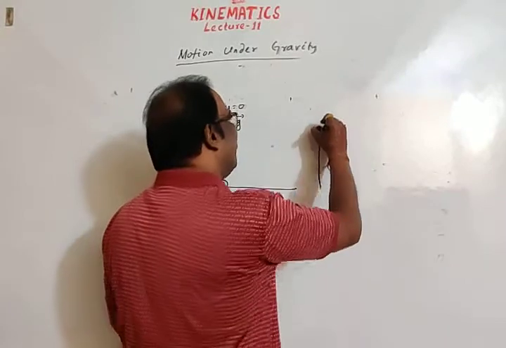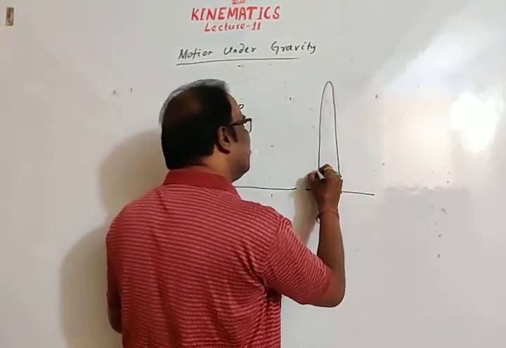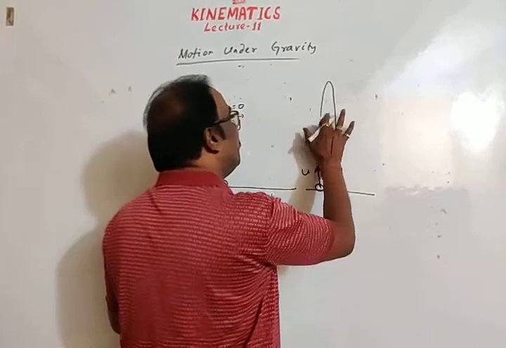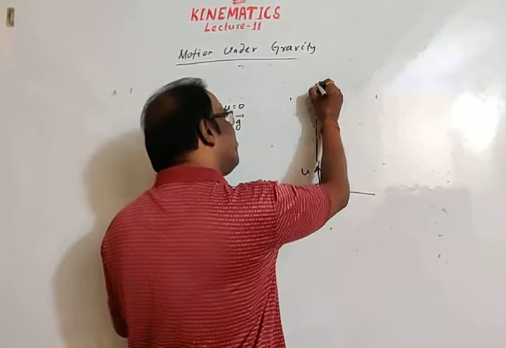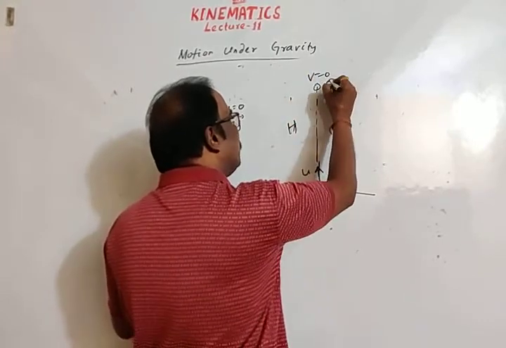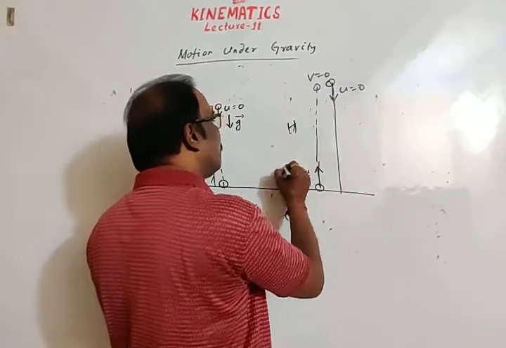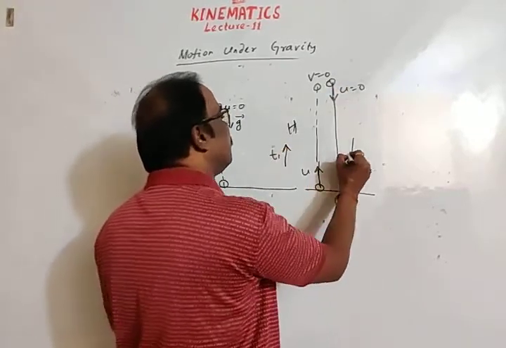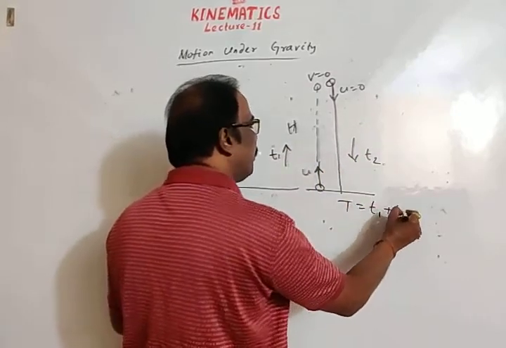I think we have discussed all these things. Body is thrown from this point with a velocity u, goes on moving, and this is the highest position h, and here velocity is 0. Again the body returns from the highest position, initial velocity is 0. Time of ascent is equal to time of descent. Total time t is equal to t1 plus t2.